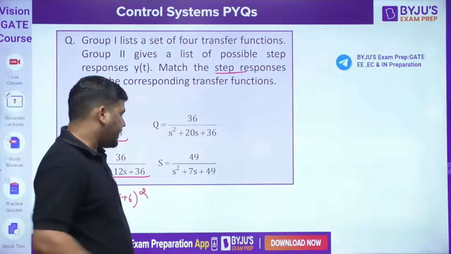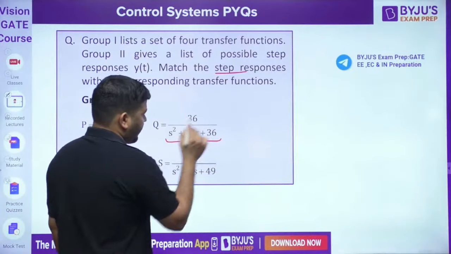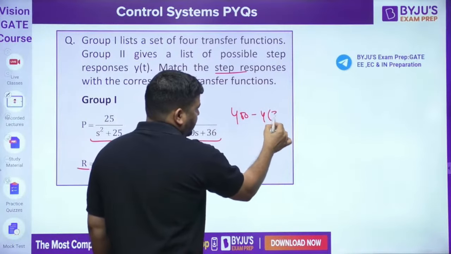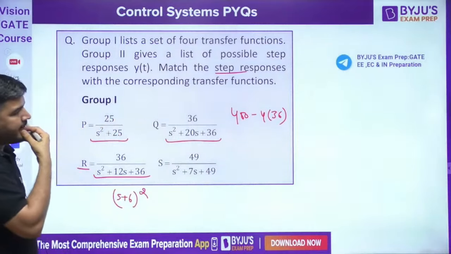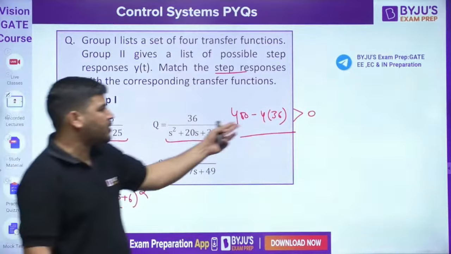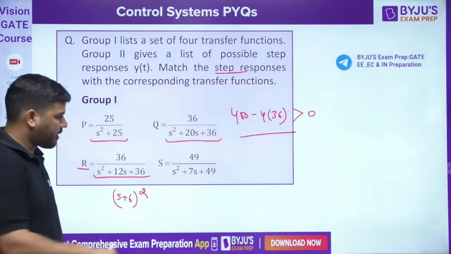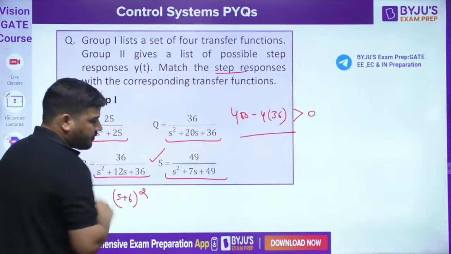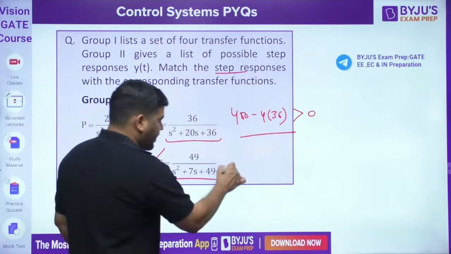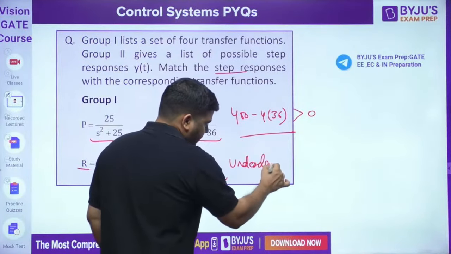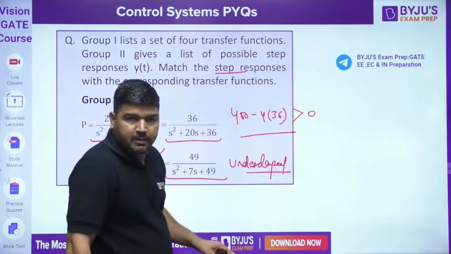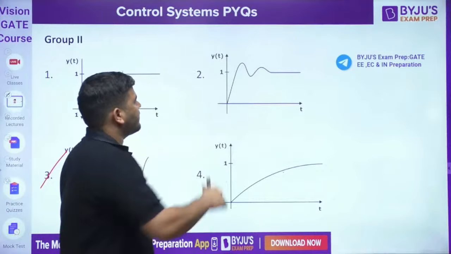Now you can also see that if you look at this, b square minus 4 times 36 is positive. If it is positive, it is overdamped, and this one is critically damped. For this system, the S system, this is underdamped, because the discriminant b square minus 4ac is less than 0. So it is underdamped, and for an underdamped system, this is the response.